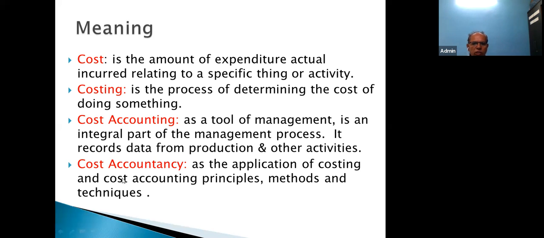Now, in regards to cost accountancy, it is the application of costing and cost accounting principles, methods, and techniques. There are certain techniques, like the preparation of a cost sheet for the given product. When you prepare a particular cost sheet, that is where cost accountancy is involved. Here it plays the accounting role in cost, in the preparation of the cost sheet.